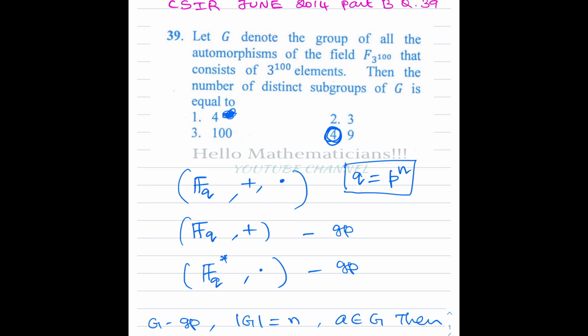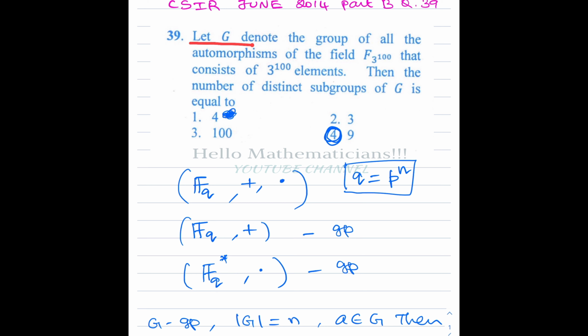So this is about the automorphism group of a finite field. You collect all the field automorphisms of a finite field, or any field, and that will form a group under composition of automorphisms. So we are asked about such a group. Let G denote the group of all the automorphisms of the finite field F 3 power 100. So what is F 3 power 100? It is a field that consists of 3 power 100 elements. Note that this 3 is a prime.